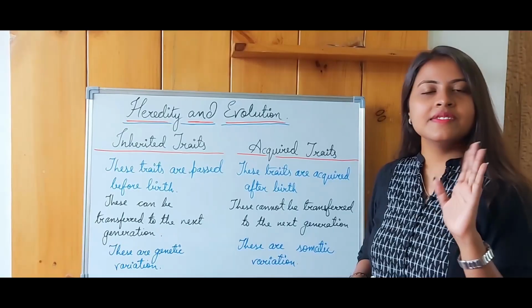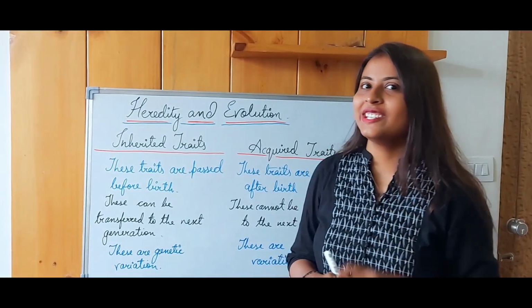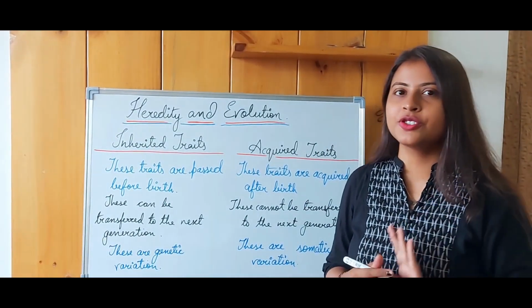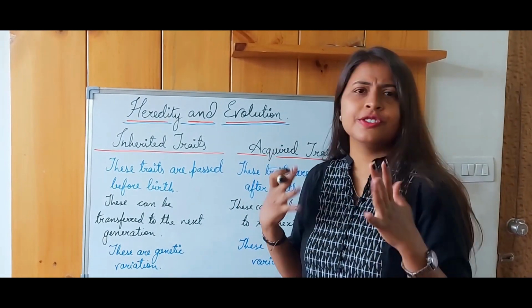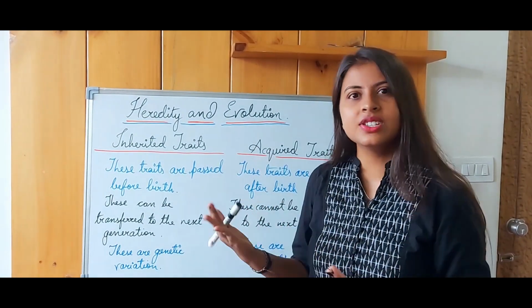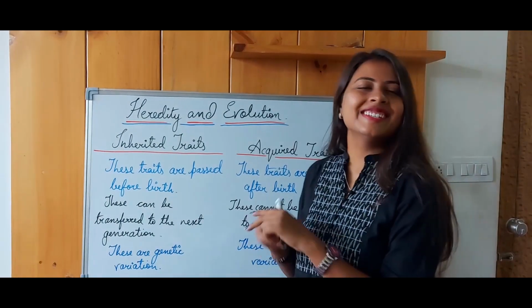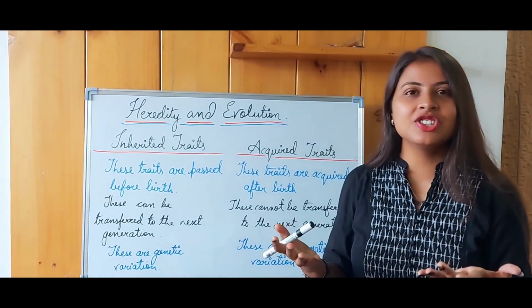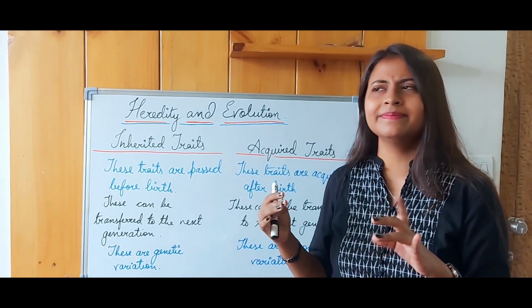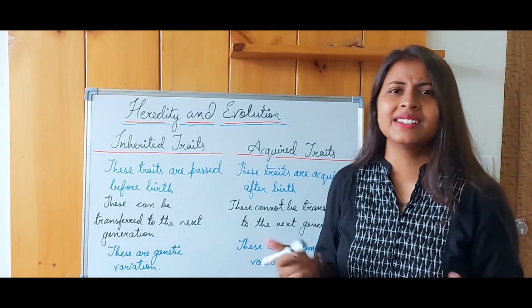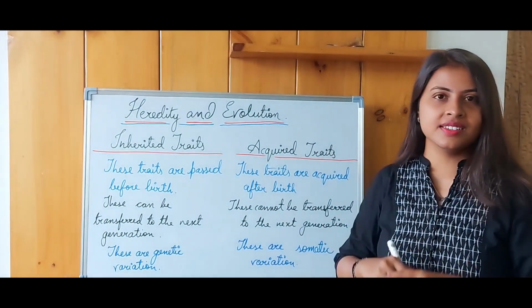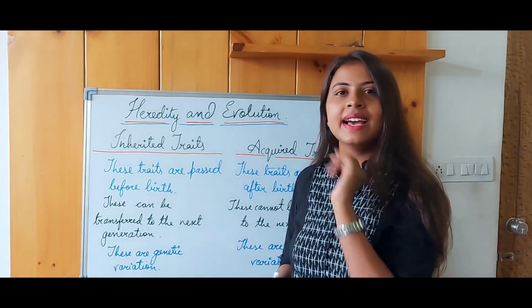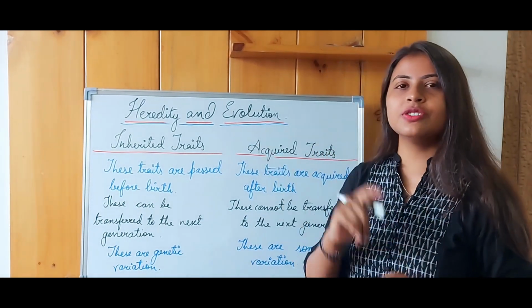I have some questions for you. Can Dhoni, with his capability to hit the helicopter shot, pass on this characteristic or his ability to the next generation? Can Sunidhi Chauhan, with her singing capabilities, pass on these features to her next generation? This is quite confusing, right? Because we are talking about inheritance here, and you might be saying that these characters should also be passed on from one generation to another.